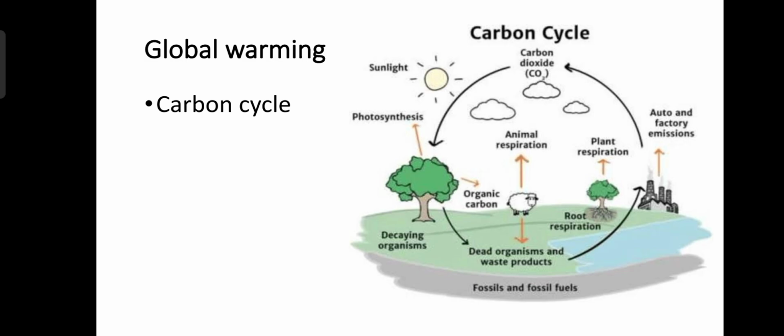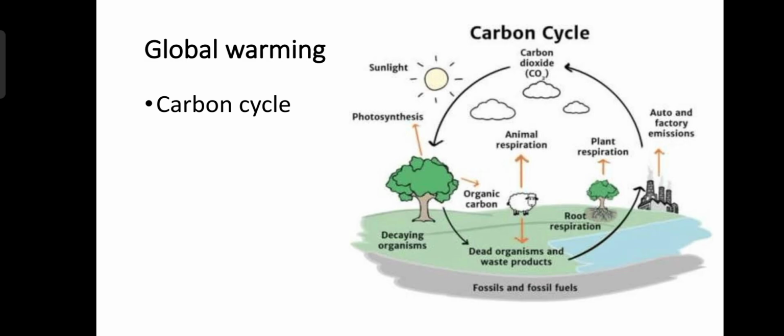That is how carbon is added to the environment and how it is removed. This process that involves the release of carbon dioxide, which is then taken up by different organisms or absorbed by the oceans, is called the carbon cycle.